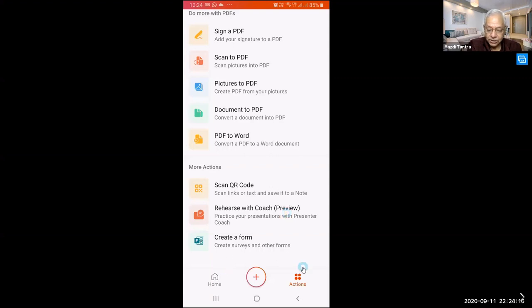See the second last item, rehearse with coach. Can you see this? Give me a yes quickly.